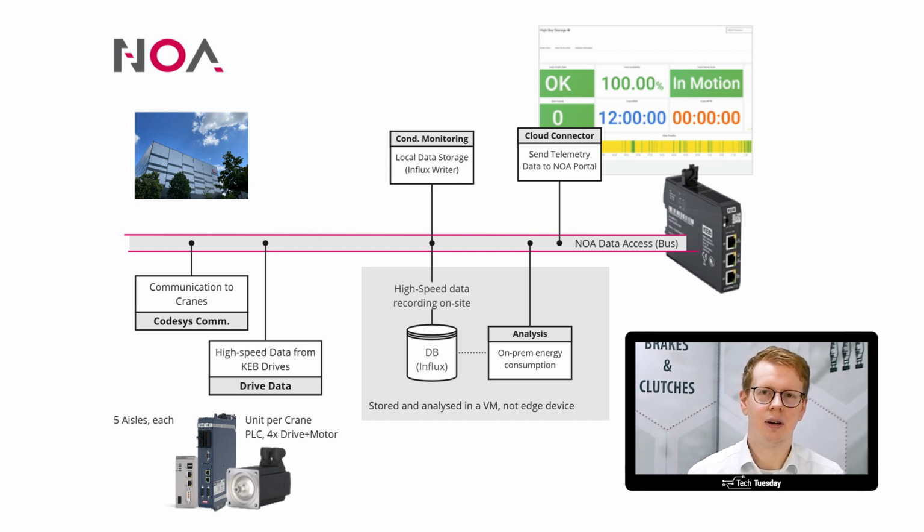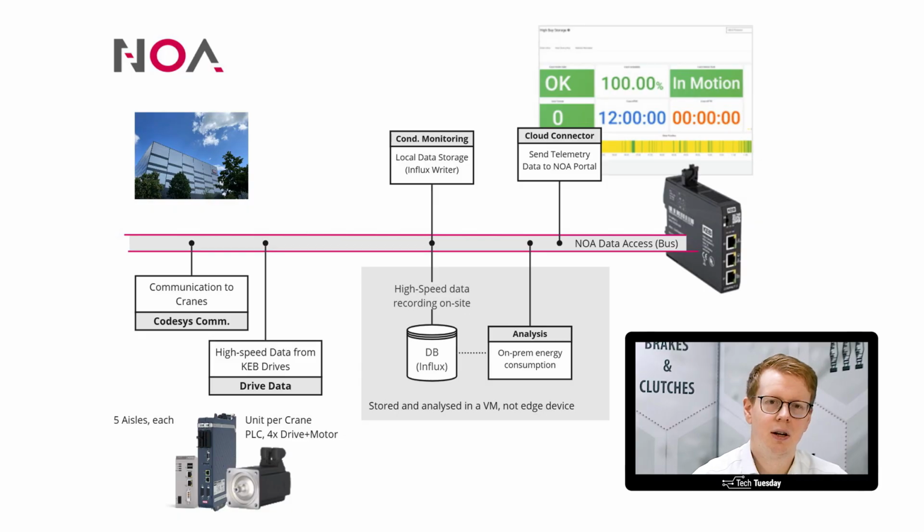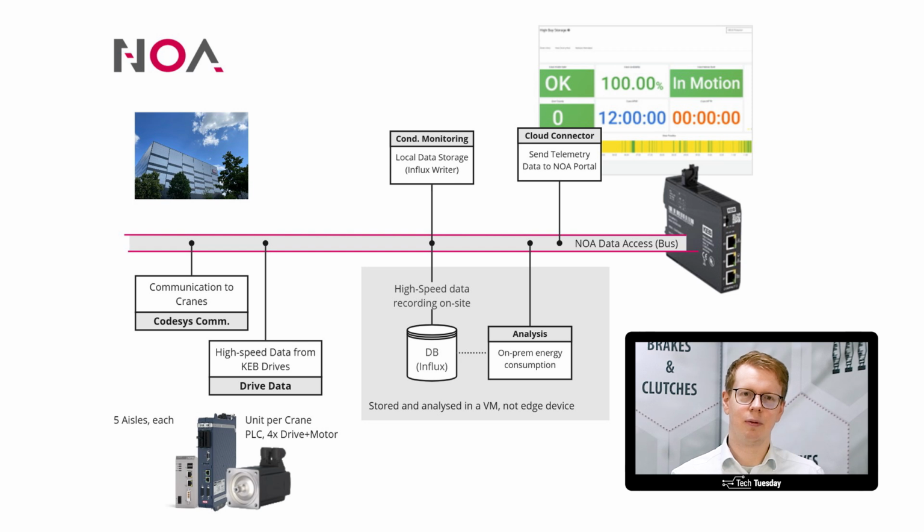There you can see that all of these apps connect together, and those small boxes here are those apps. And we have different apps installed. For example, we have the Codesys communication app. This app allows communication and data transfer between drives and the message bus. So we are able to read that data from the drives. There are also other data from the drives, like the box right next to it. There's some high-speed data that we store differently, so we use a different app for that.